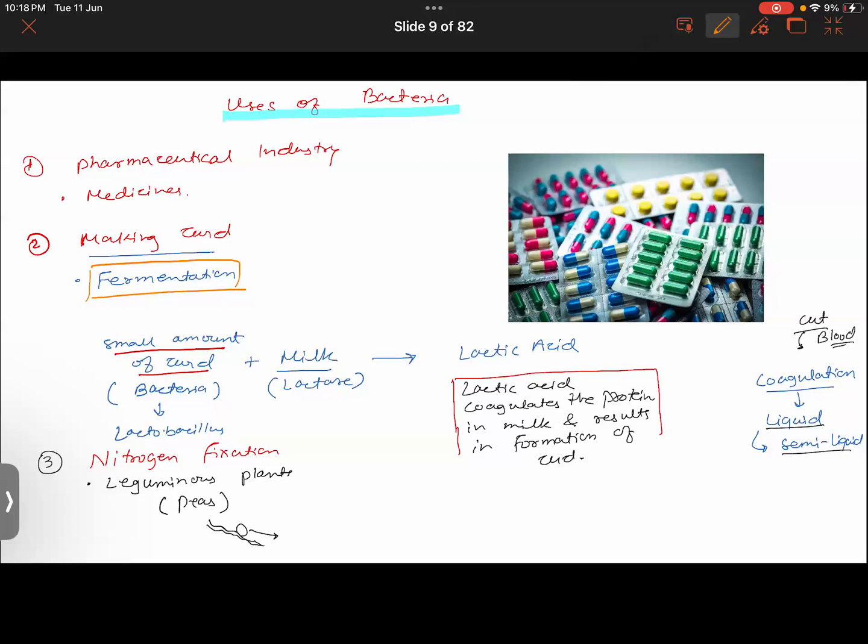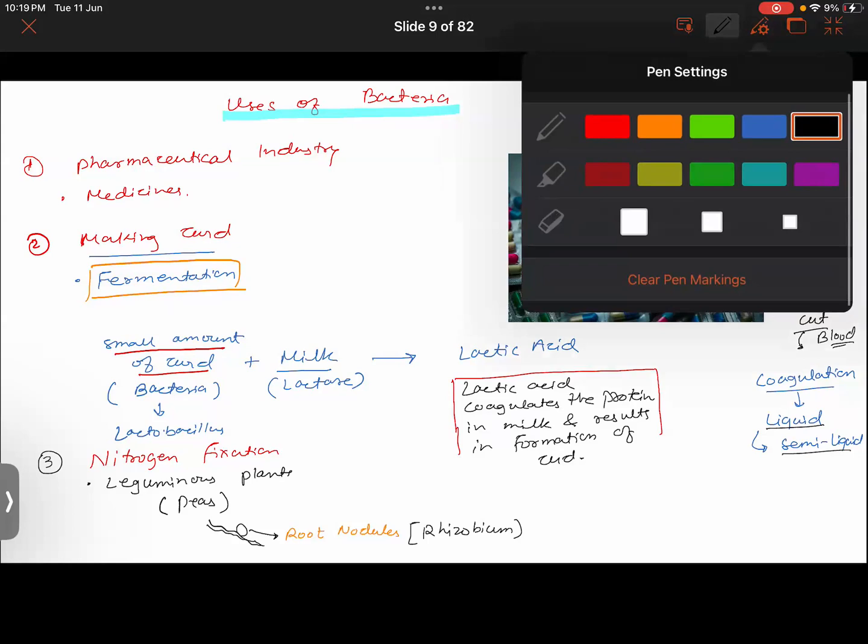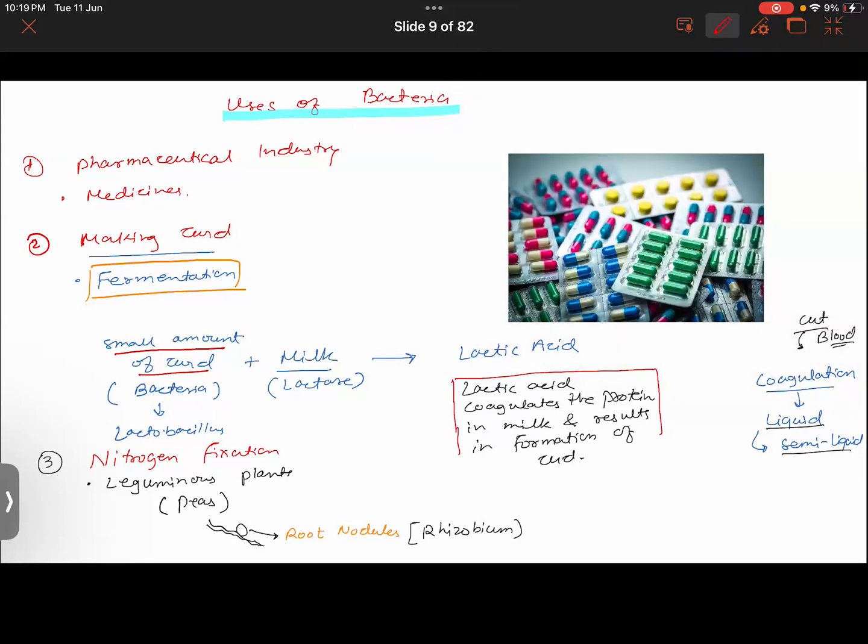Yes, that is called root nodules. And in those root nodules, a bacteria is found living. That bacteria is called rhizobium bacteria. This rhizobium bacteria is capable of converting atmospheric nitrogen into useful, soluble compounds that the plant is able to absorb.